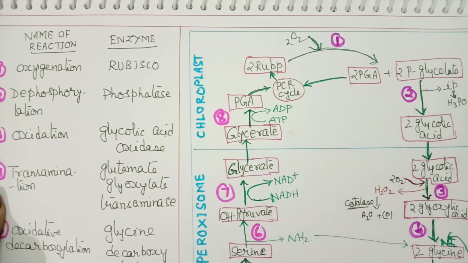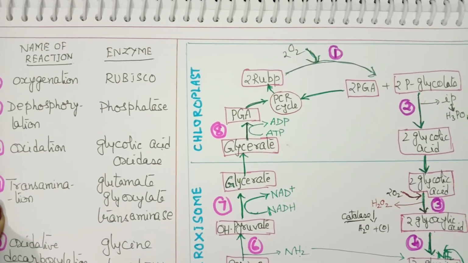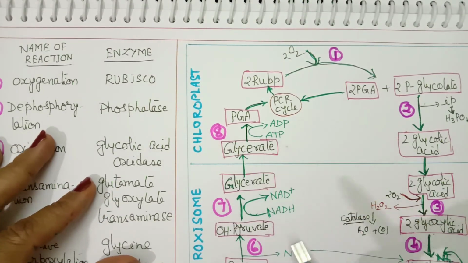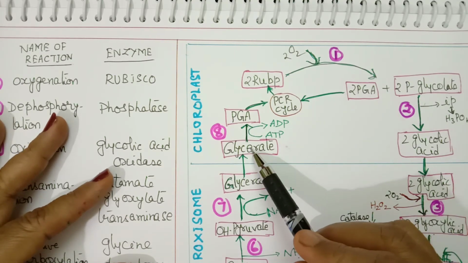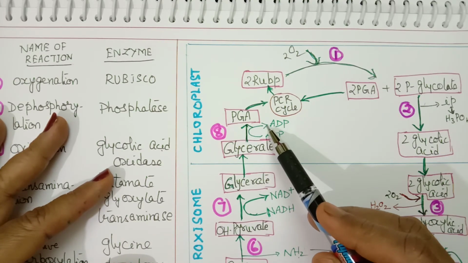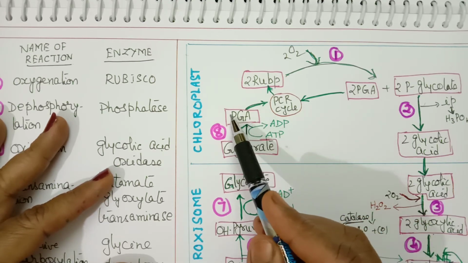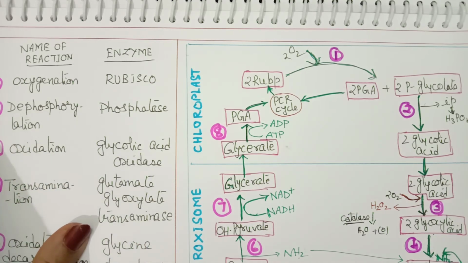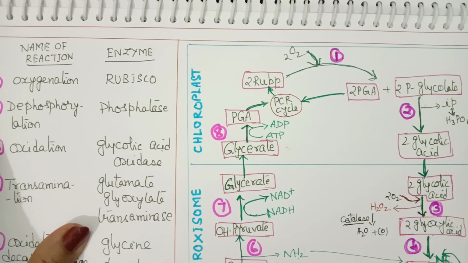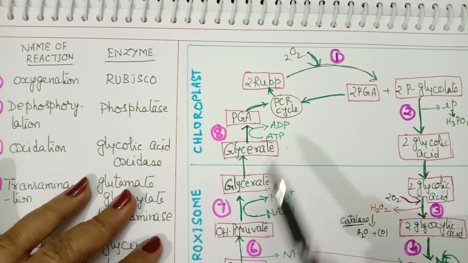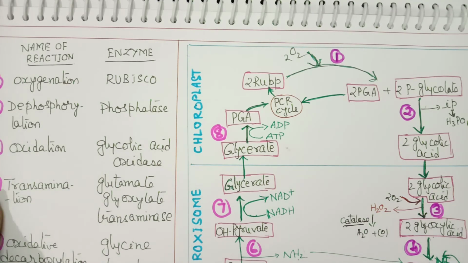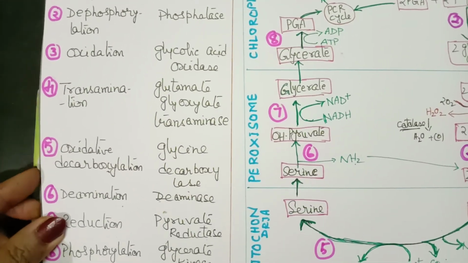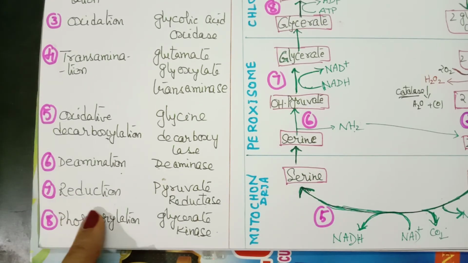Now this glyceric acid is transported back to the chloroplast. In the chloroplast, by utilizing ATP, it is converted to phosphoglyceric acid. In this reaction, ATP is utilized. So the eighth reaction, since there is addition of phosphate, we can call it a phosphorylation reaction.